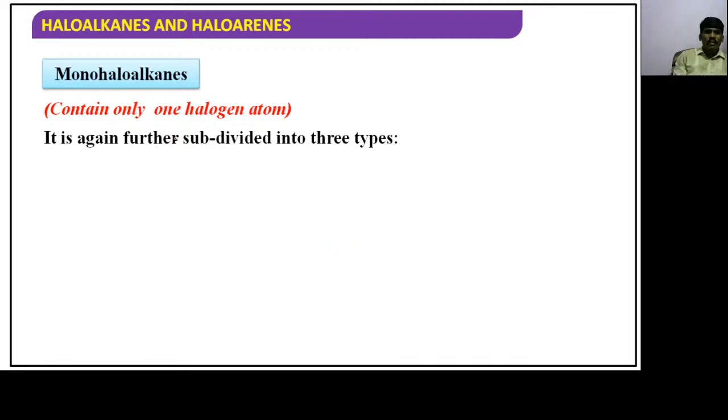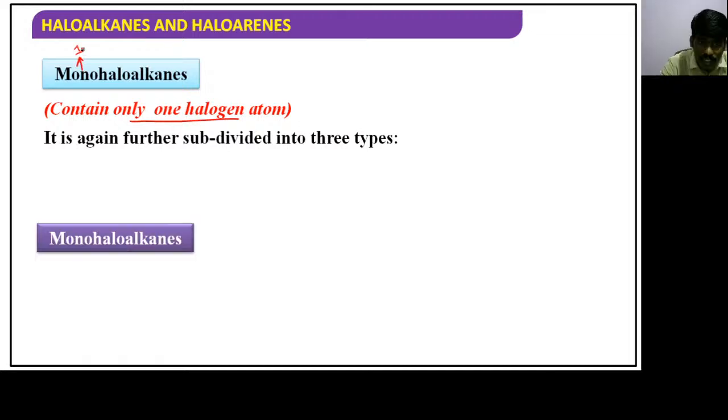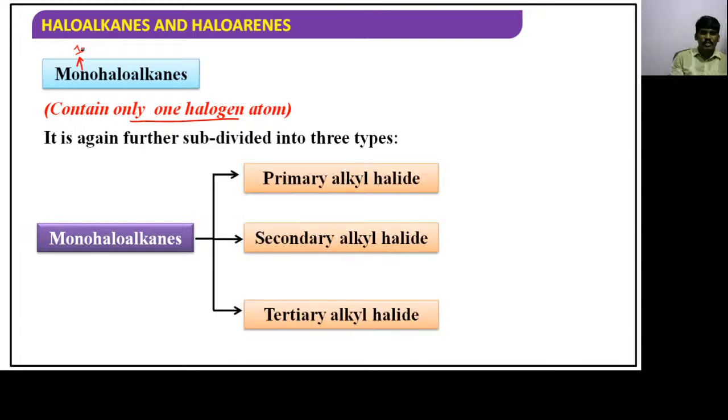Monohaloalkanes contain only one halogen atom. Mono stands for one. But they are further subdivided into how many types, children? It's very important. One is primary alkyl halide, the next is secondary alkyl halide, and the next is tertiary alkyl halide. Hope you know the symbolic indication: primary alkyl halide is 1 degree, secondary is 2 degree, tertiary is 3 degree. So all monohaloalkanes can be subdivided into three types: primary, secondary, and tertiary.